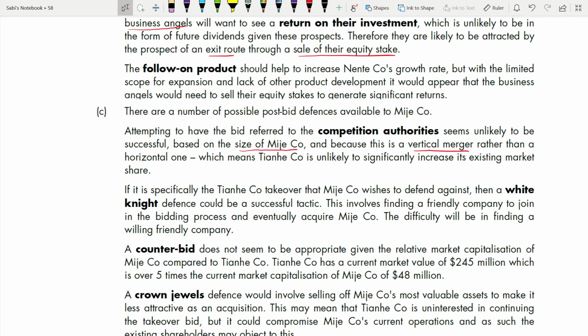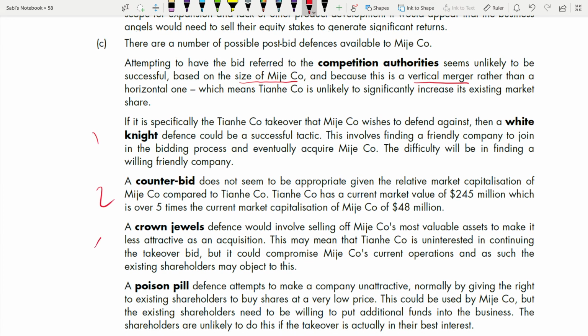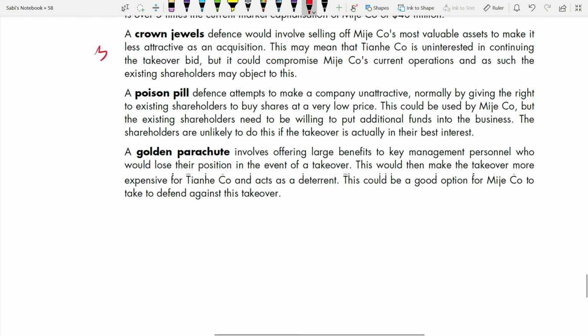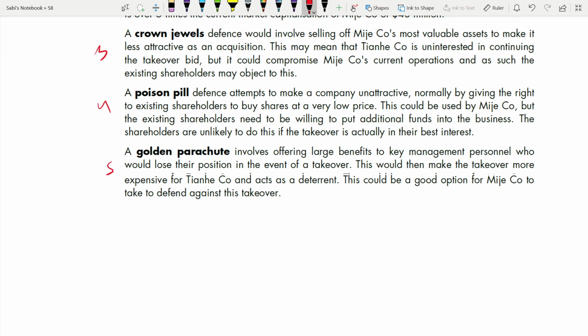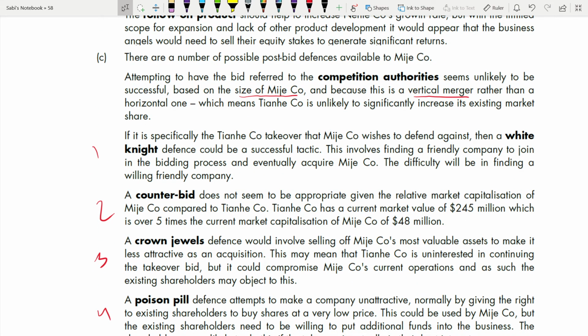Yes, it cannot increase its market share by going like this because it's a vertical merger. Now, they have talked about 5. This is 1, this is 2, this is 3, this is 4, and this is 5. You have to say how suitable it is, whether it will be suitable or not for Major company to use this method to defend themselves from the takeover from the TNA company. If it is specifically the TNA takeover that Major wishes to defend against, then a white knight defense would be a successful tactic. They are saying white knight is a successful tactic.